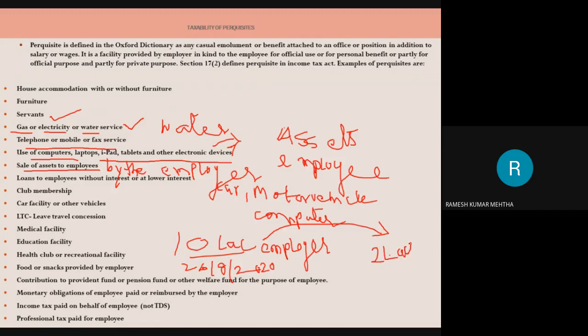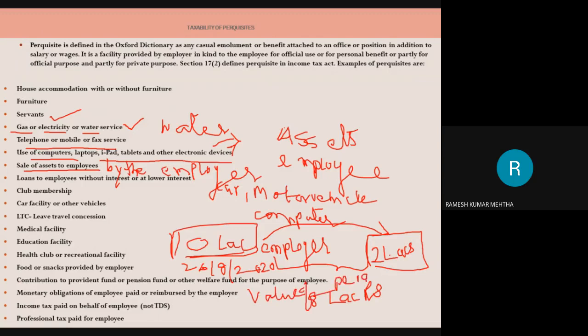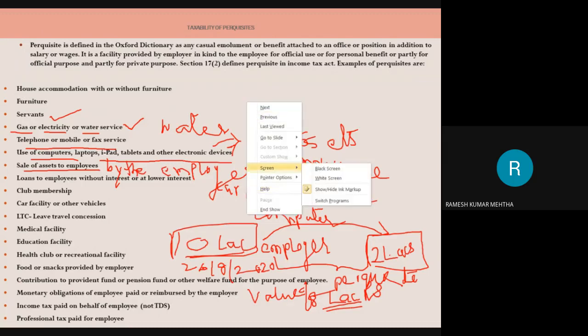So what is happening? 10 lakh rupees worth of assets which belong to the employer are sold to the employee at 2 lakh rupees. So what is the advantage? The employee has got an advantage, a benefit of rupees 8 lakhs. So this is the value of the perquisite, and this is going to be taxed. This amount is going to be added to the gross salary of the employee. Hope you have understood it.